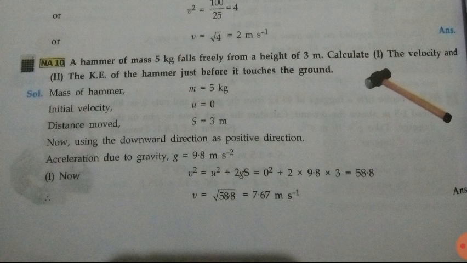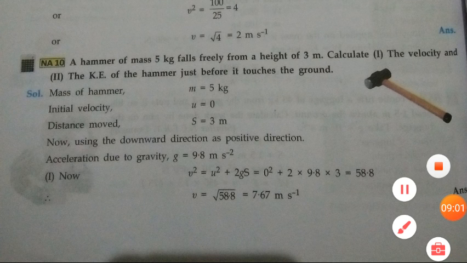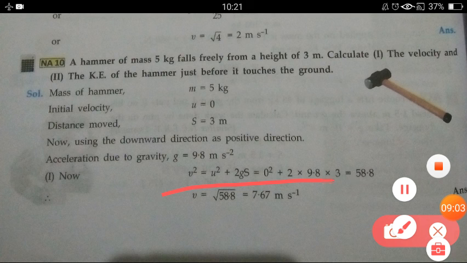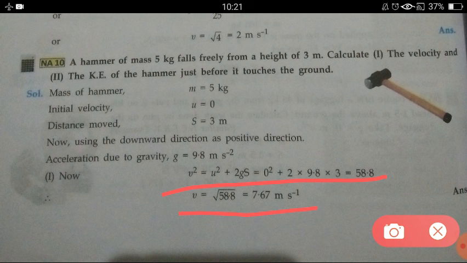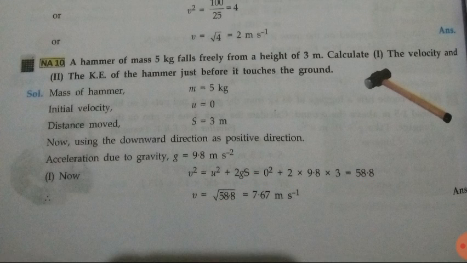Now using the downward direction as positive, we have g equals 9.8 meter per second square. From the third equation of motion, v square equals u square plus 2gs, if we put the values and solve it, we get v equals under root 58.8, or approximately 7.67. So this is the value of v here.